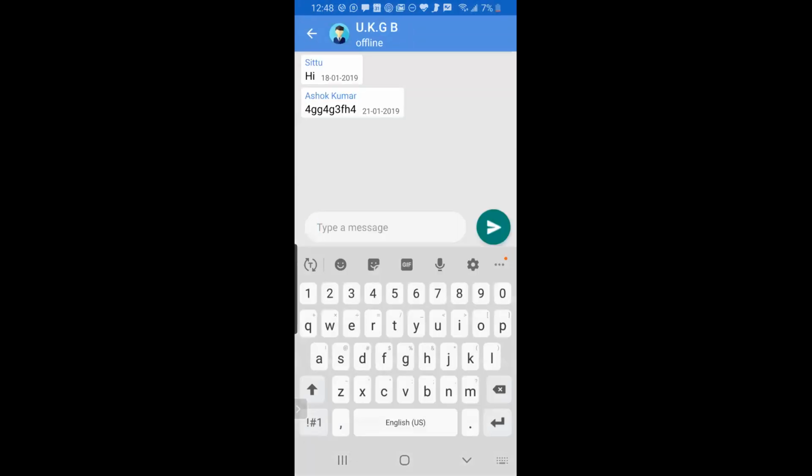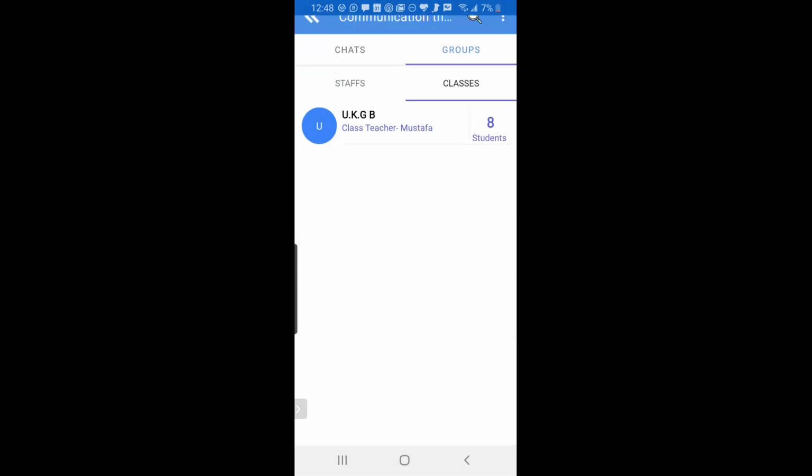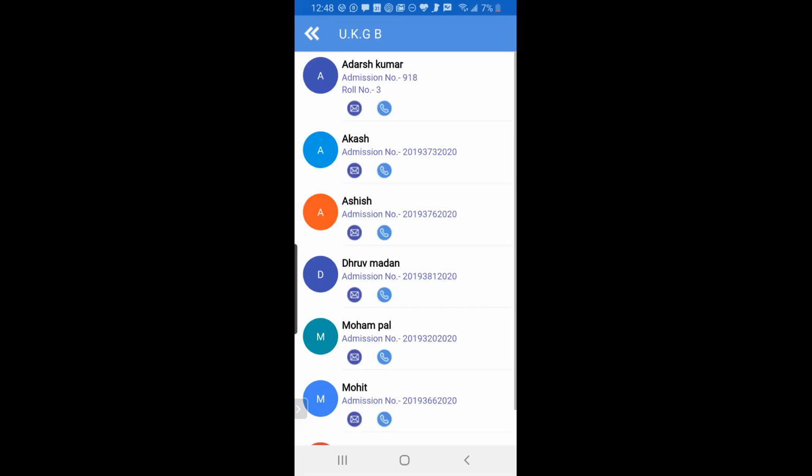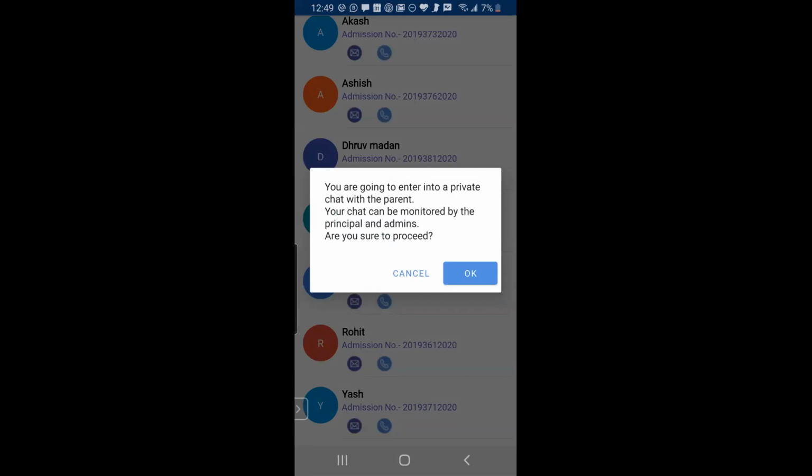Now you are able to communicate with the whole class, and parents will answer you here. In case you want to communicate with only one student, go to students. See, this is the list of students, and you want to message only Mohit. So click on Mohit, and it asks: you are going to enter into a private chat with the parent. Your chat can be monitored by the principal and the admins. Are you sure to proceed?